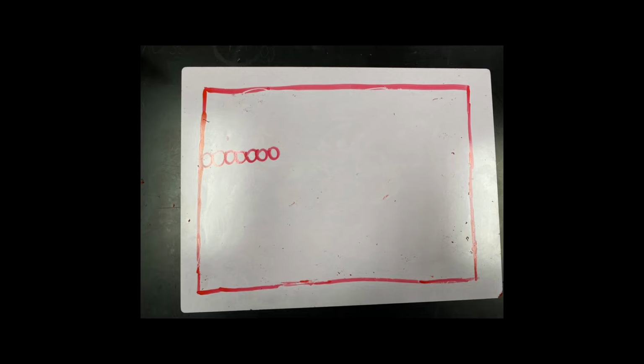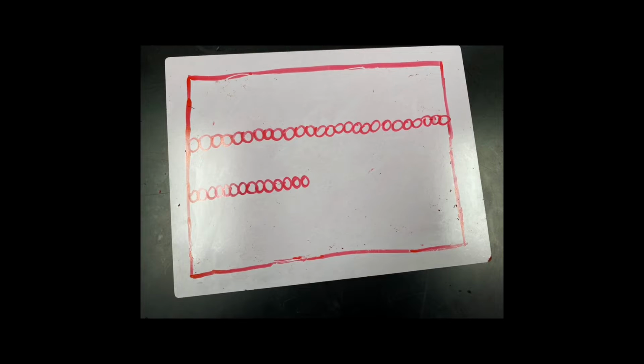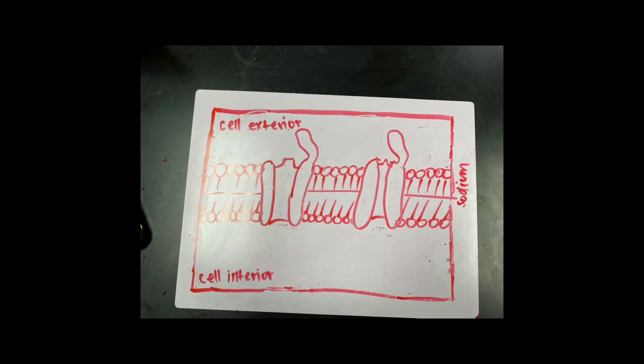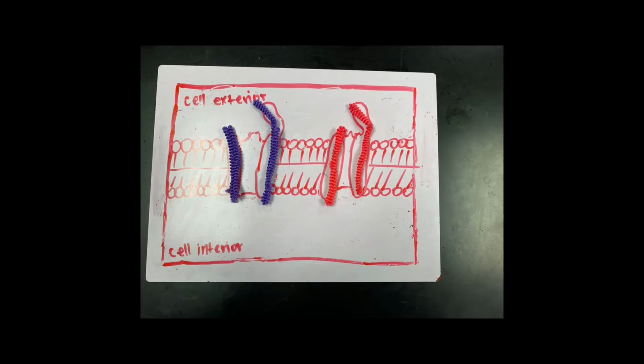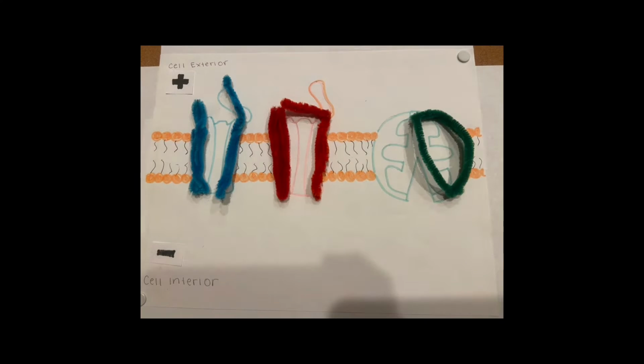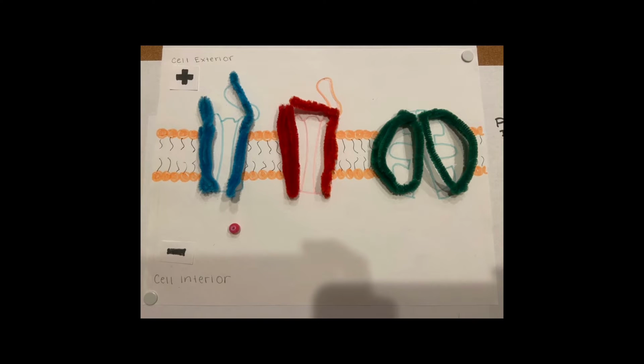This signal travels through the inner neurons using action potential. In the area that action potential occurs, there is a phospholipid bilayer separating the cell exterior and interior. Within this phospholipid bilayer, there are two channels. One is a potassium channel and the other is a sodium channel. Next to these channels is a sodium-potassium pump. There are both sodium and potassium ions in the interior and exterior.